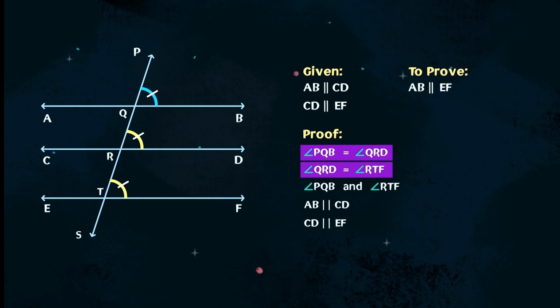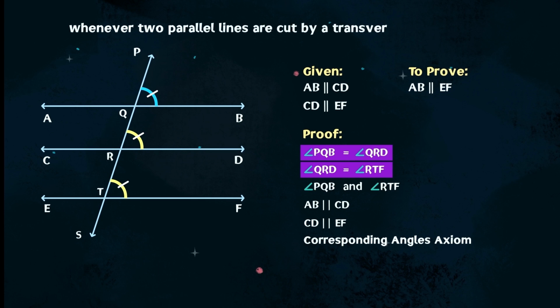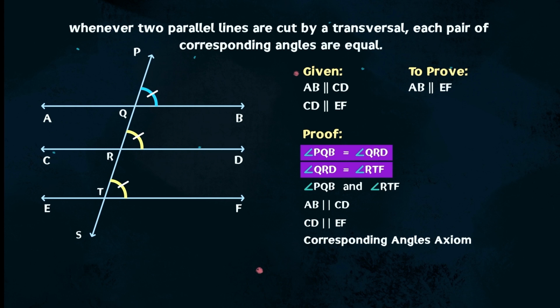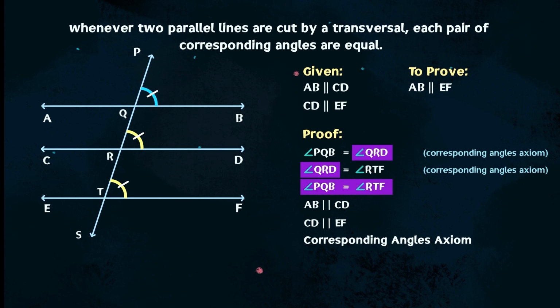This is in accordance with the corresponding angles axiom, which states whenever two parallel lines are cut by a transversal, each pair of corresponding angles are equal. Since angle PQB as well as angle RTF are both equal to angle QRD, we can conclude that PQB is also equal to RTF. In other words, the third pair of corresponding angles we constructed earlier are also equal to each other.